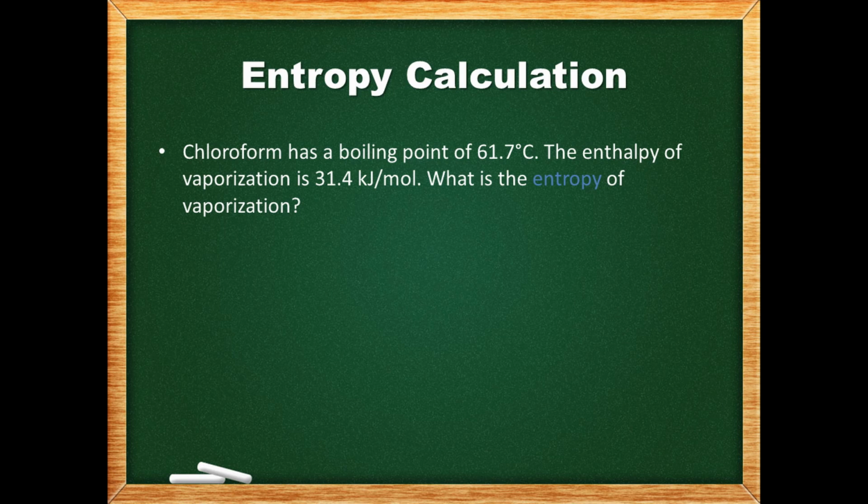Let's do an entropy calculation as practice. Chloroform has a boiling point of 61.7 degrees Celsius. The enthalpy of vaporization is 31.4 kilojoules per mole. What is the entropy of vaporization?